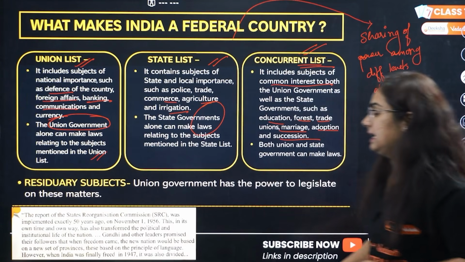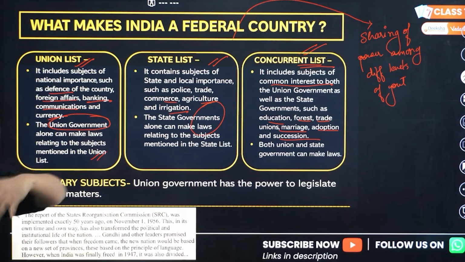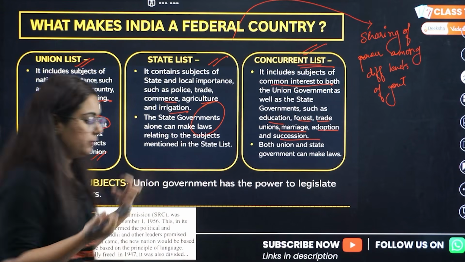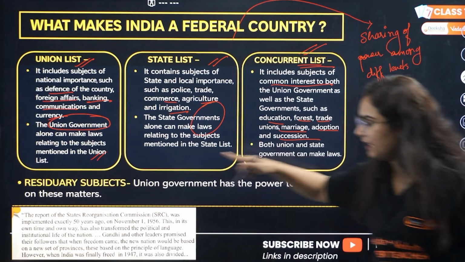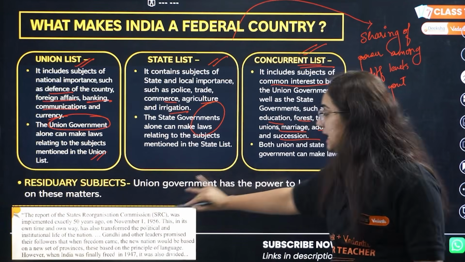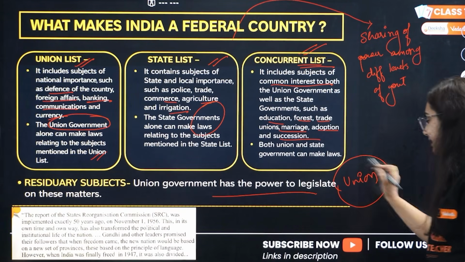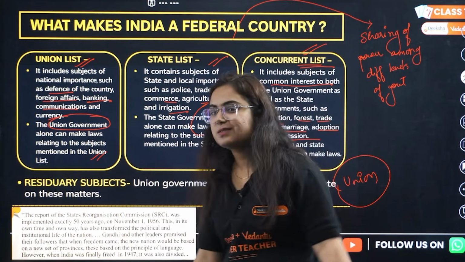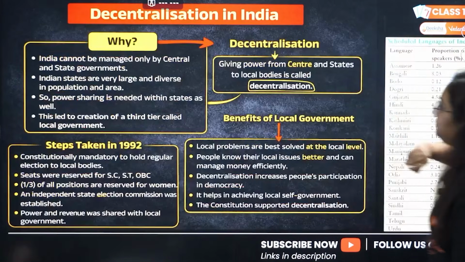Okay, and now we know that there might be more items which would be added in the list, after we made the constitution. Where to add those? Add those in residuary subjects, in which who has the power to legislate? Union. This is how our union is more powerful. Get it, beta? So this is important.